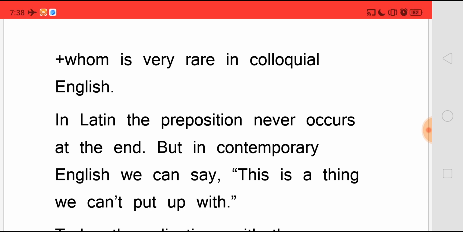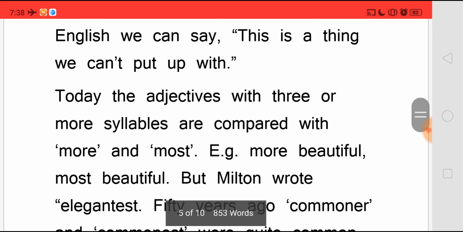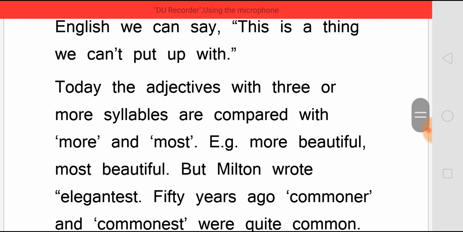In Latin, the preposition never occurs at the end, but in contemporary English, we can say, "This is a thing we cannot put up with." Today, the adjectives with three or more syllables are compared with "more" and "most." Example: more beautiful, most beautiful.